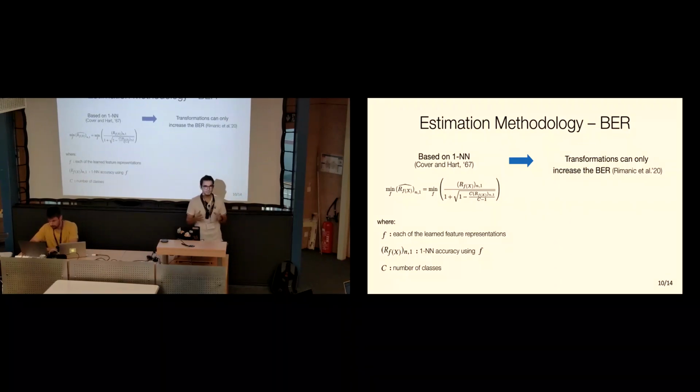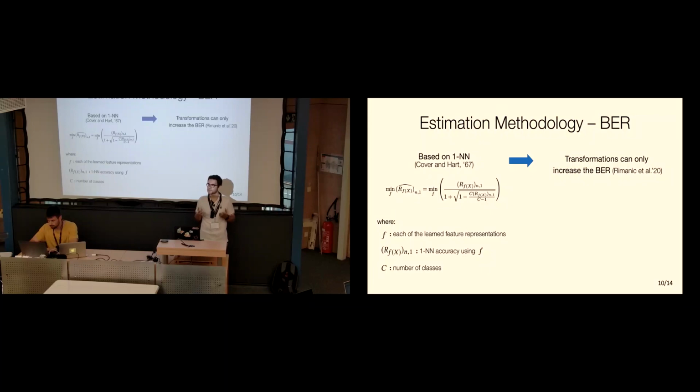And the idea here is that this estimator can estimate the security of our tools by giving you the Bayes error rate, so the minimum error that an adversary will be able to achieve. And we also rely on this new theoretical result, which is quite recent, that says that any kind of feature transformation, so once we go from a raw representation of the data towards some feature representation, can only increase the error, but not decrease it.